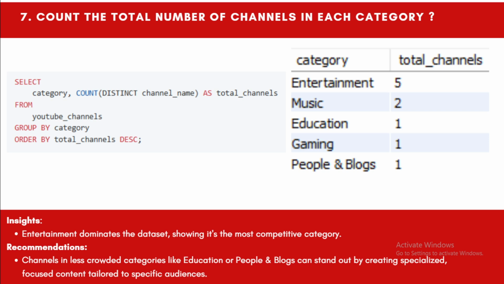My recommendation is that the less crowded categories like education, gaming, and people and blogs need to stand out by providing specialized and audience-focused content, so that more people also start channels based on these categories.